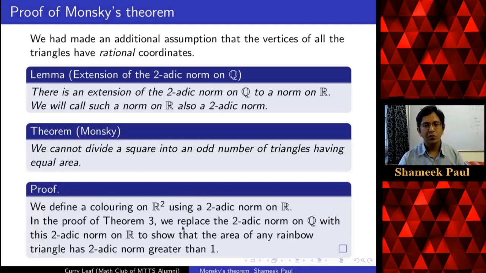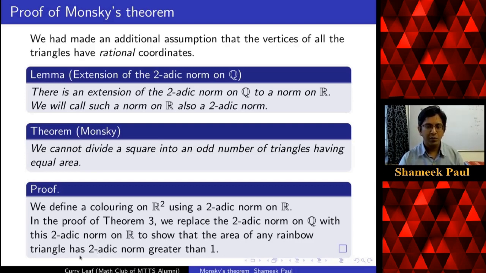Now in the proof of theorem 3, where we were proving that the area of a rainbow triangle has two-adic norm greater than 1, the same proof will work when you replace the two-adic norm on Q with the two-adic norm on R. The same proof verbatim will work, and you will be able to show that any rainbow triangle, whose vertices now need not have rational coordinates because we have colored R2, will have a two-adic norm greater than 1.